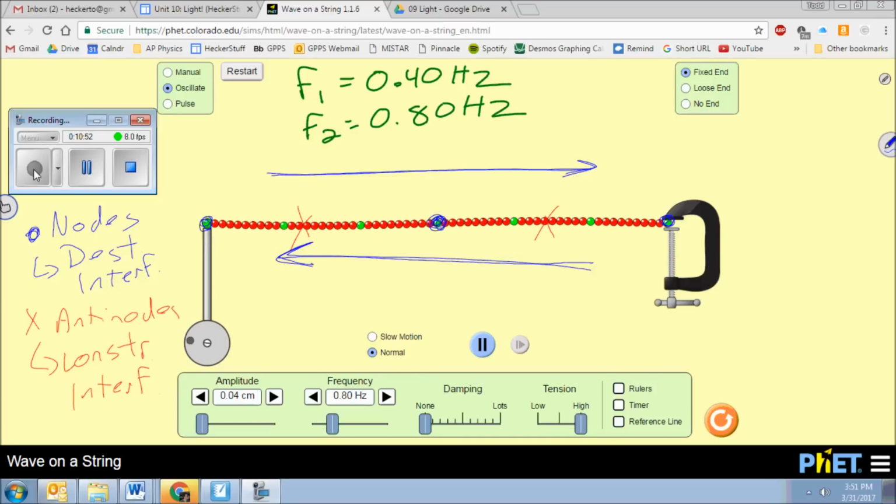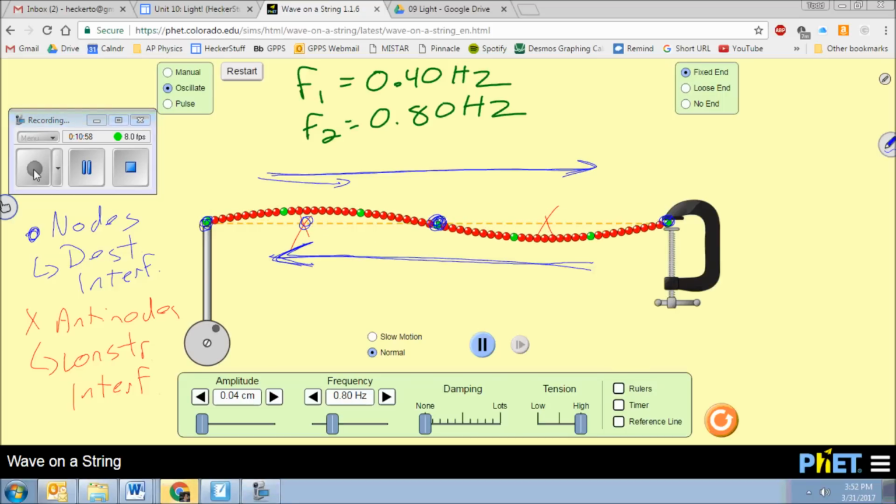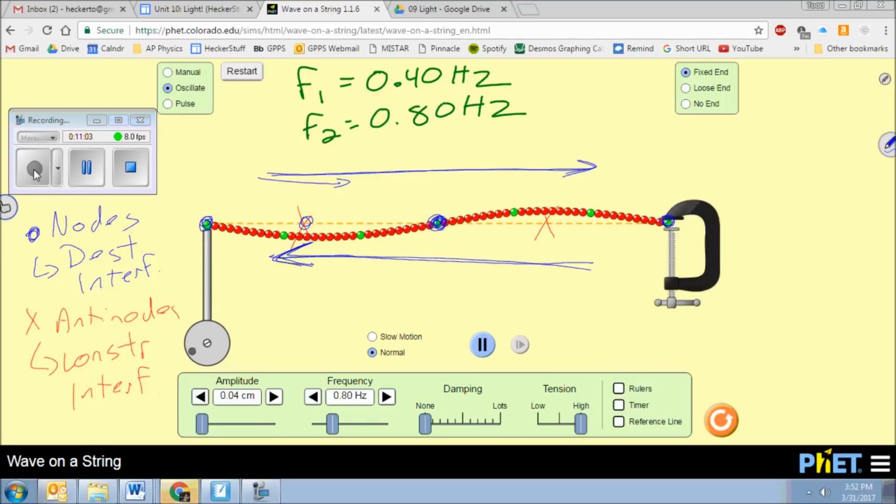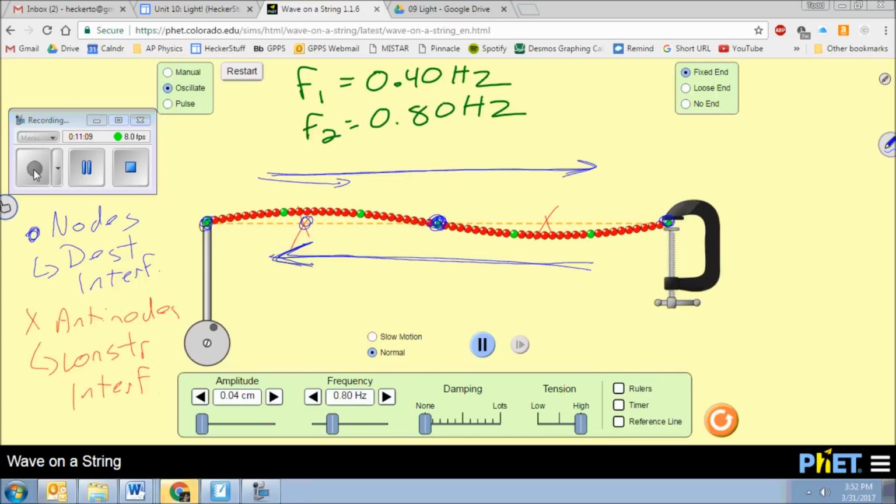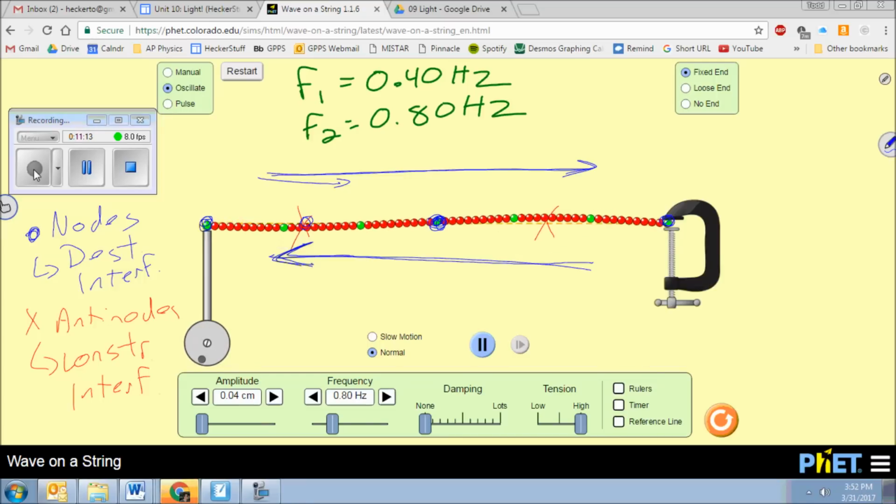So, what's happening is you've got a wave going this way. At this point, you've got a positive amplitude. The wave coming back this way also has a positive amplitude. Those amplitudes add up, and you get this effect. Okay? All right, so I want you to notice, though, that these frequencies are special. Okay, so I used 0.4 hertz, and it worked. I did 0.8 hertz. Let's do 0.6 hertz and see what happens, okay?